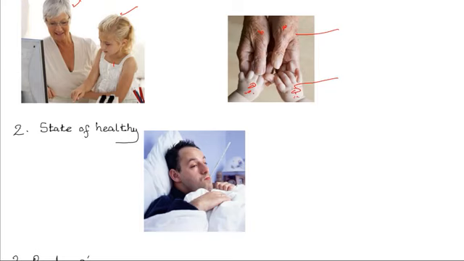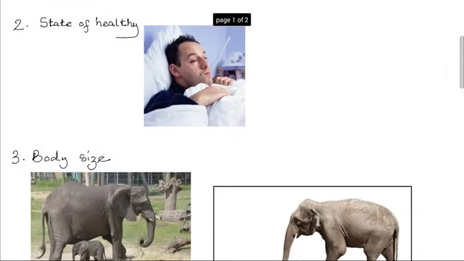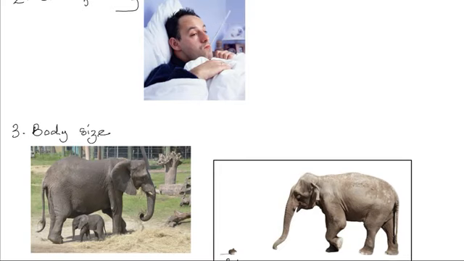Another factor that affects the rate of respiration is body size. The body size affects surface area to volume ratio, and the surface area to volume ratio affects the rate of body heat loss. So to replace the heat that is lost, there's need for a higher rate of respiration.